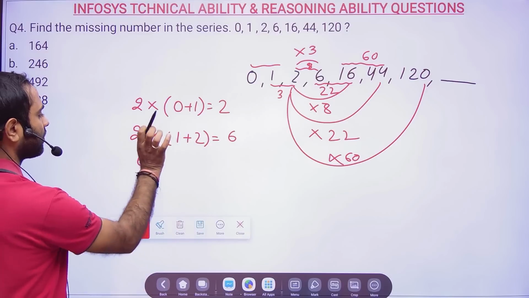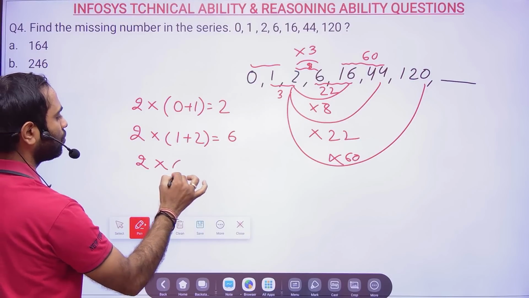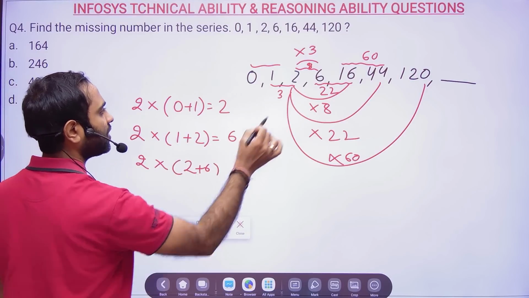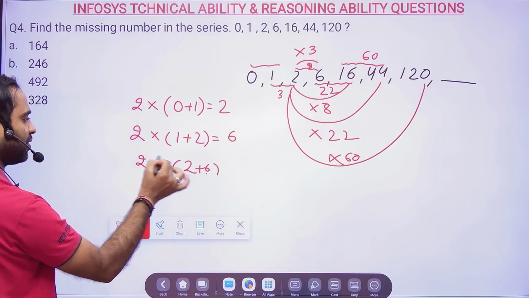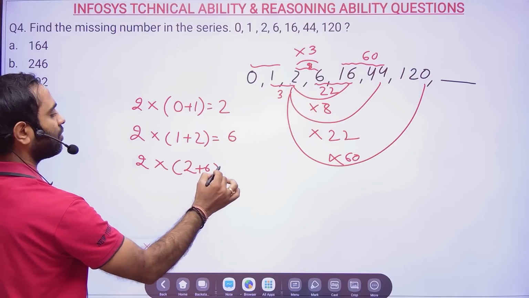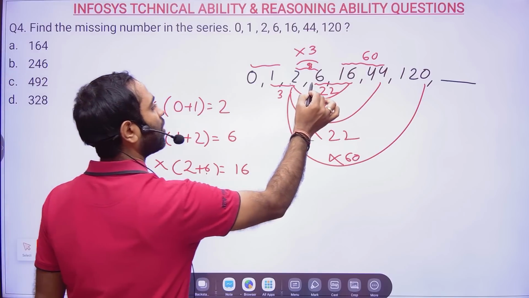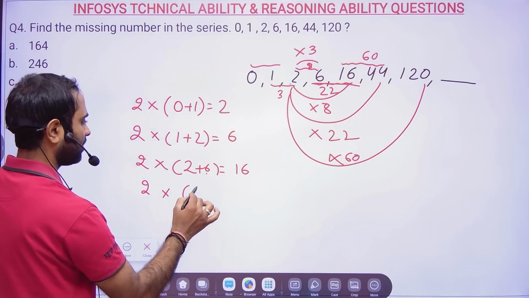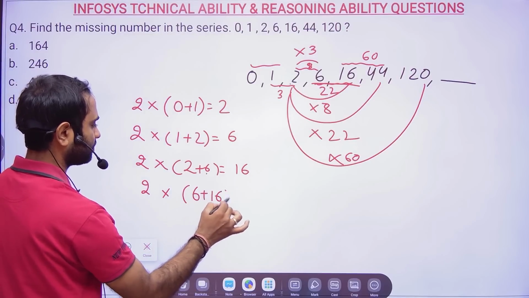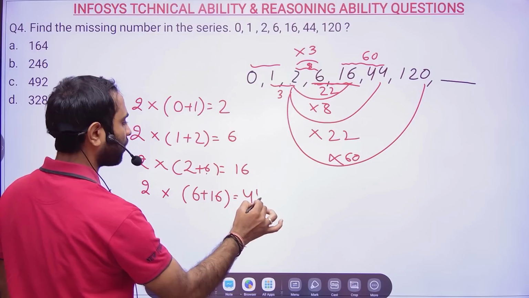Then 2 into 2 plus 6, so I'm using this 6 here. 2 into 2 plus 6, that is 16. Then 2 into 6 plus 16 gives 44.